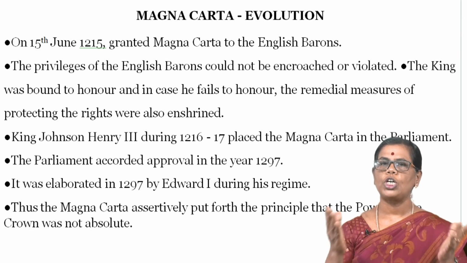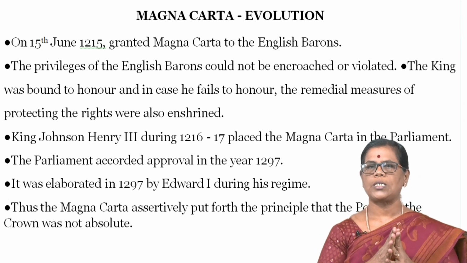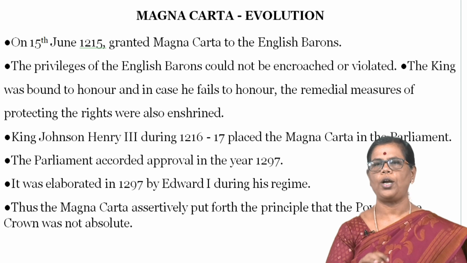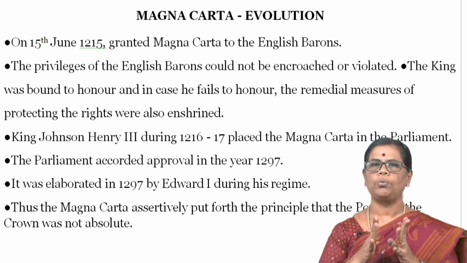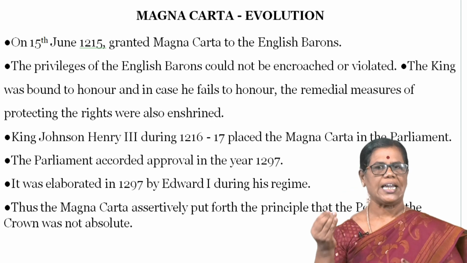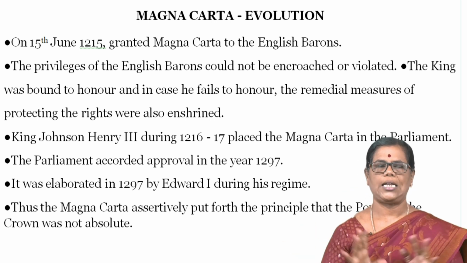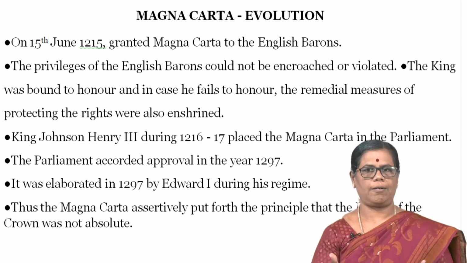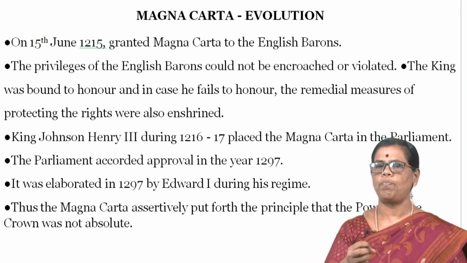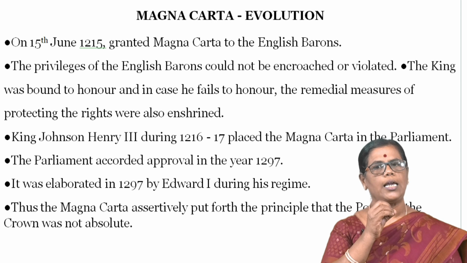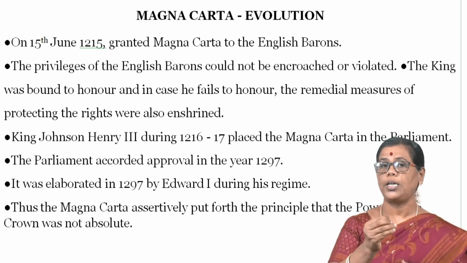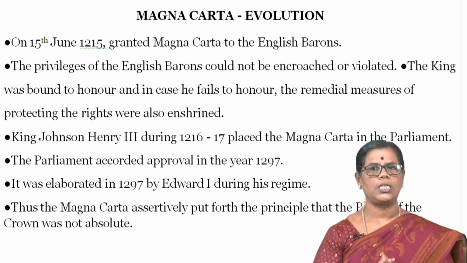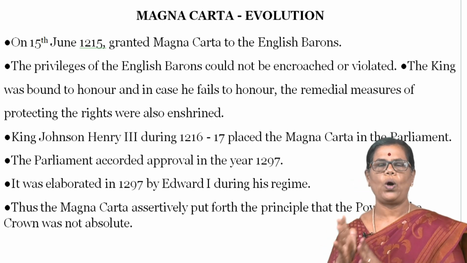Okay, the evolution of Magna Carta. This Magna Carta was signed on 15th June 1250. It was granted by King John to the English barons. According to this charter, the privileges of the English barons could not be encroached upon or violated. The king was bound to honor all the rights of the people, and he had the duty to honor them. In case he failed to honor them, remedial measures for protecting the rights were also enshrined.